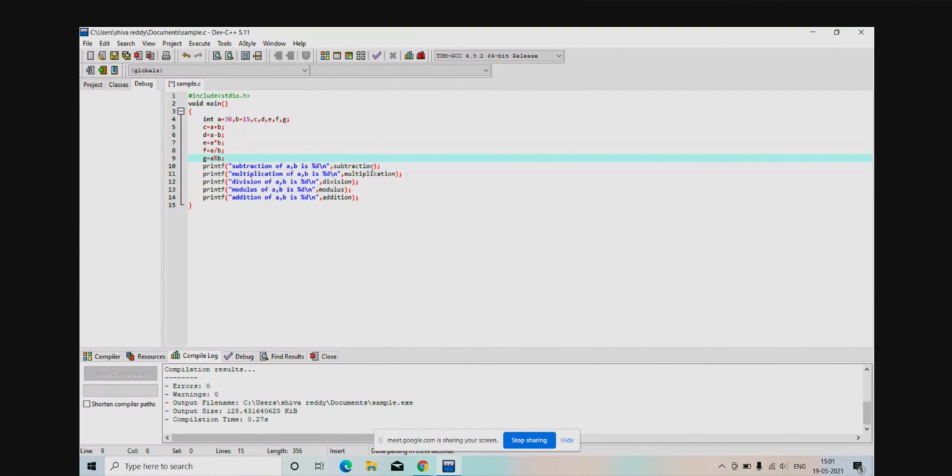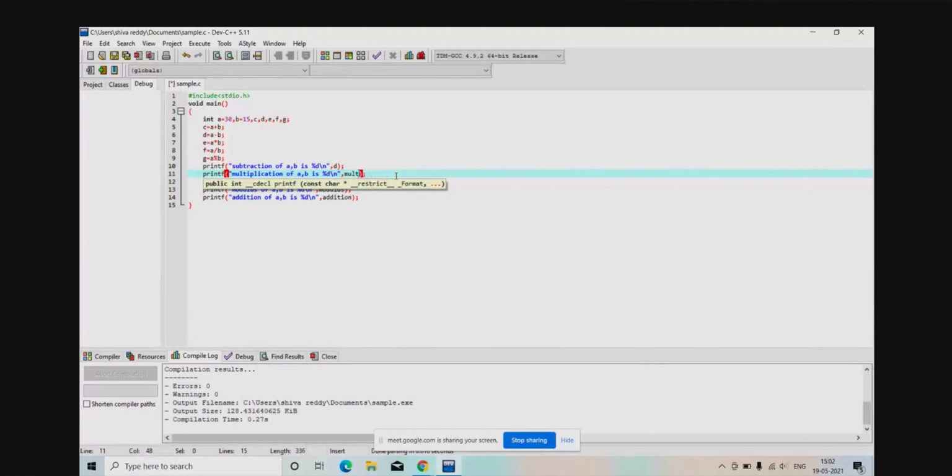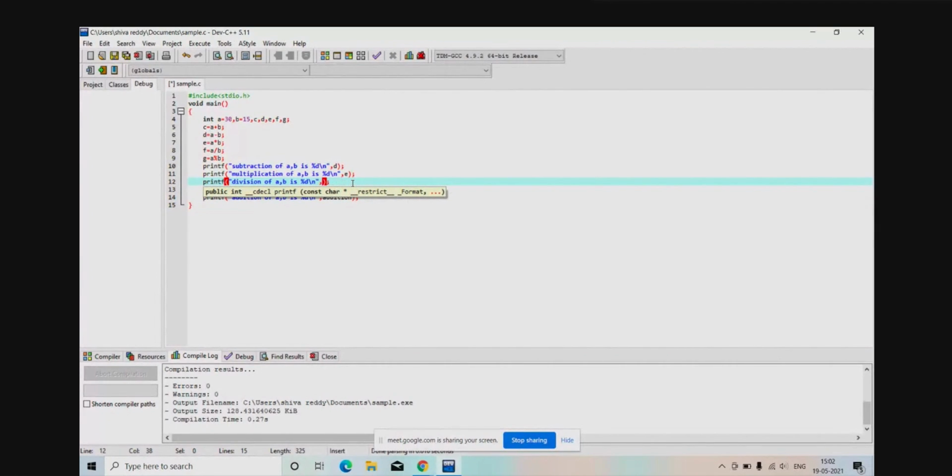Now, what should I do? I should write as it is. For subtraction, which variable have I used? A minus B. So D I need to write there. Next, for multiplication, because I am asking to print the multiplication, right? For multiplication purpose, I used E. So I have to write E there. Next, division. Because I am asking to print the division of A comma B, right? So division of A comma B, I have stored in F.